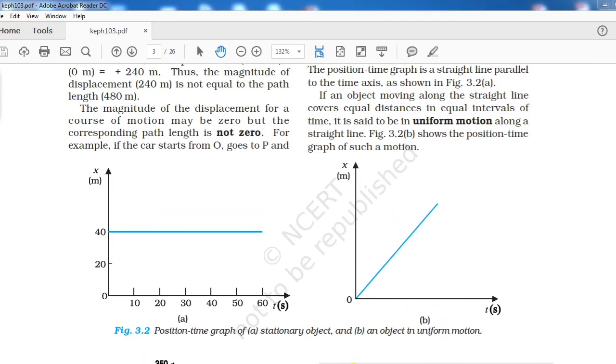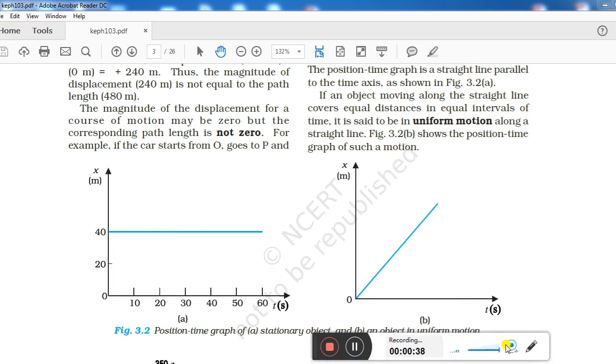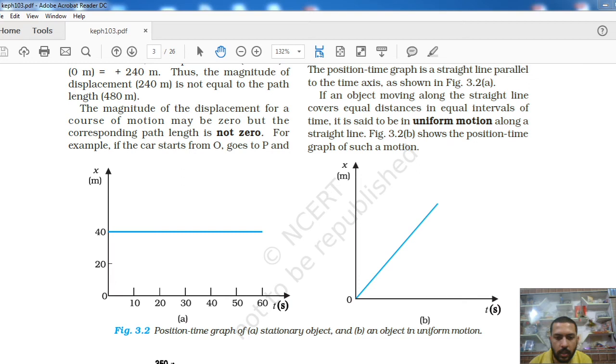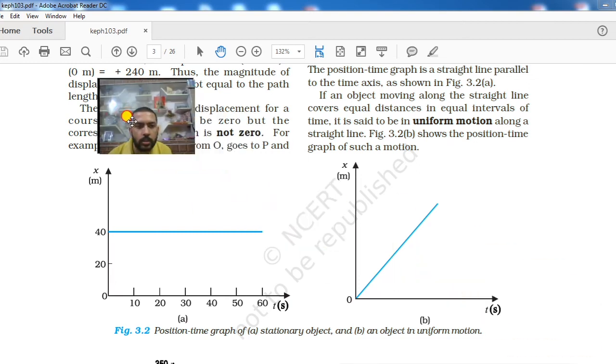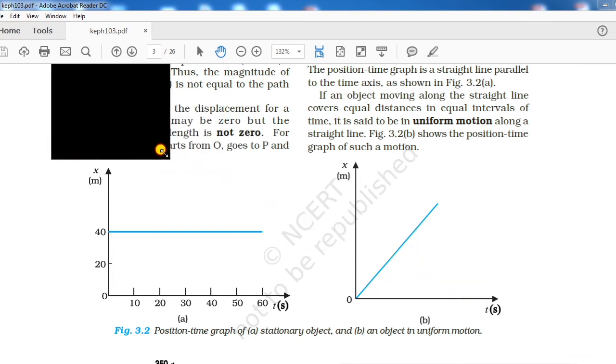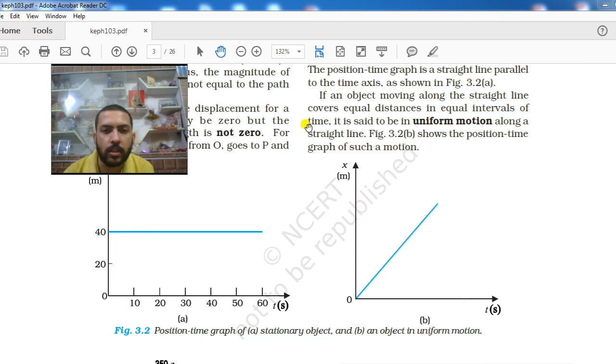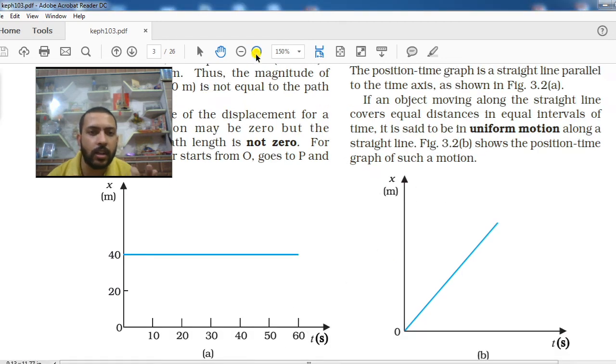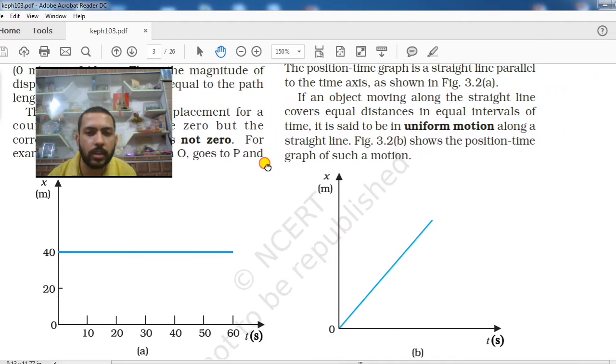So first of all, before graphs, we will continue with our topic, which is uniform motion, right? So in uniform motion, what do we have to study? The same thing you studied in class 11th. In class 11th also you studied all these things. So once again we will be revising here, but with some more conditions. So we will be studying a crystal clear definition of uniform motion.